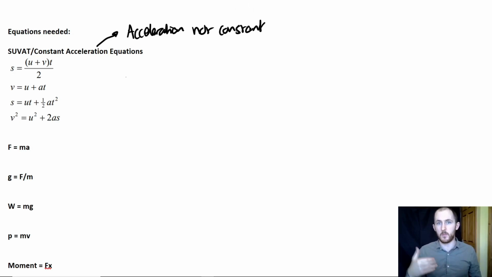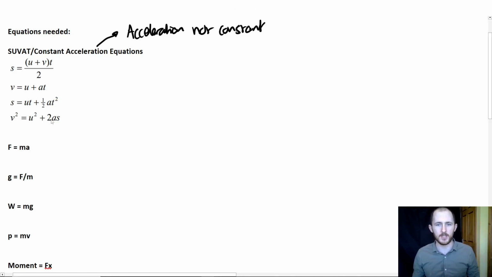Sometimes they might say, well, why is it not constant? Then you would just say, because air resistance is not taken into account. Simple as, right? So all you need to do for those 1 or 2 mark questions at the end of any SUVAT part is just say acceleration not constant and think about what could cause that. 99% of the time it's things like air resistance or water resistance, something similar to that. Okay?